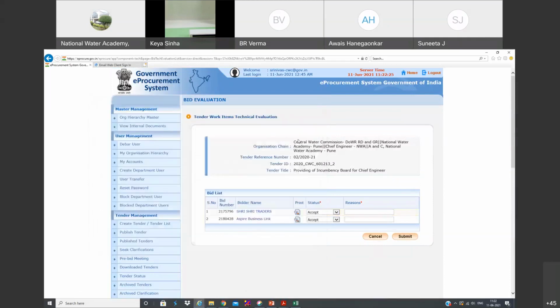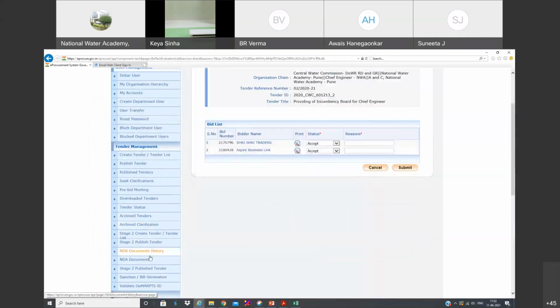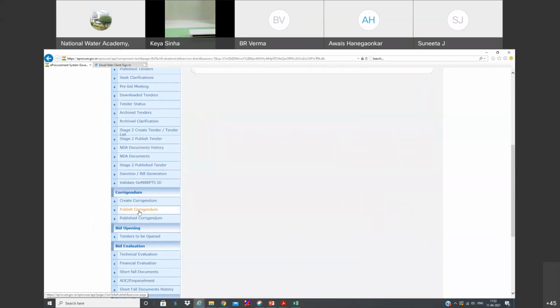Actually, one step I forgot to mention, that is downloading the documents they have submitted. That is to be done only at the opening stage. So, and in hurry, I forgot to mention that part.